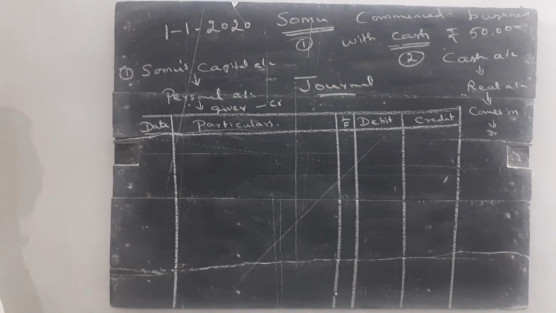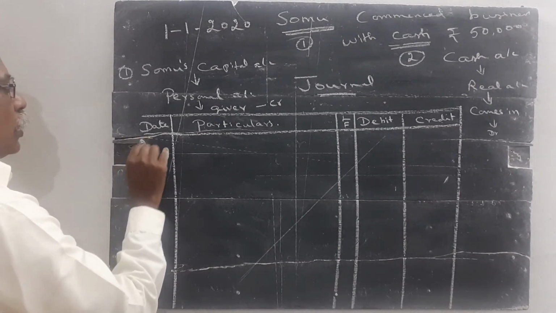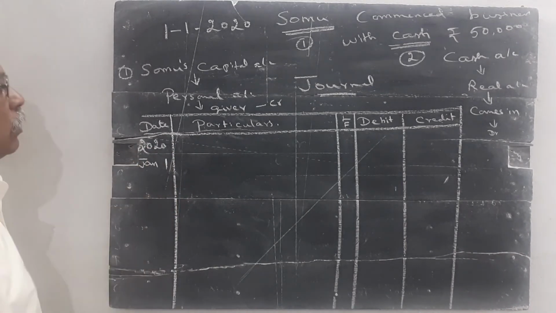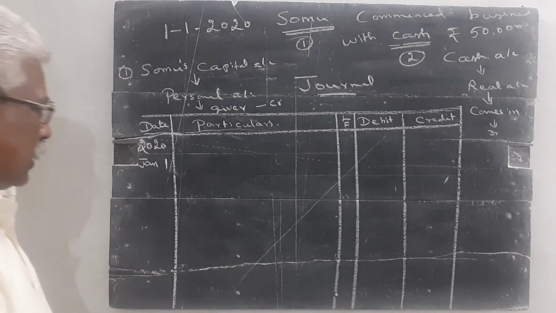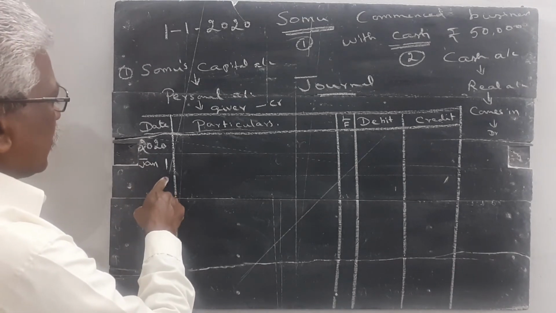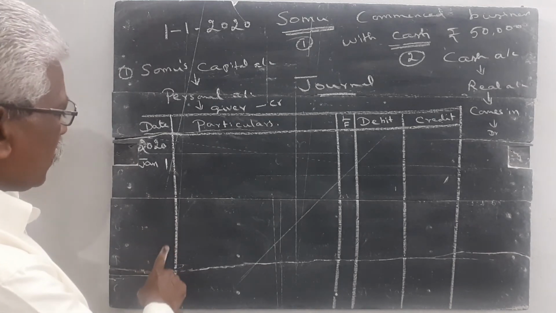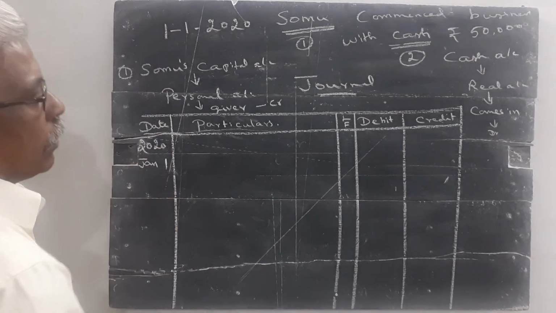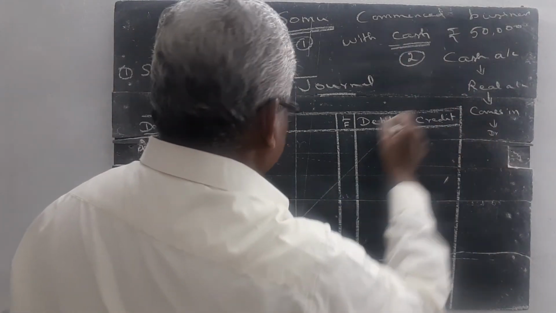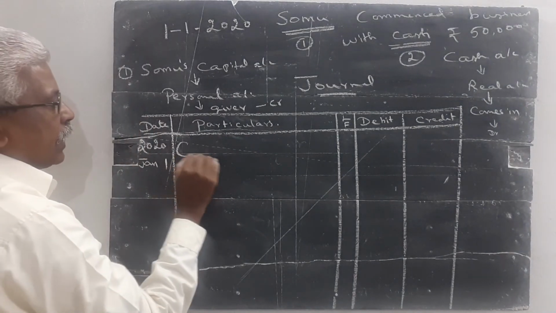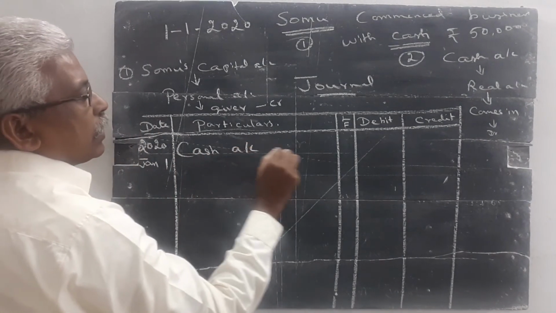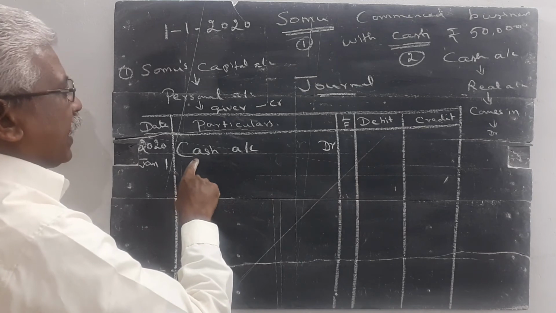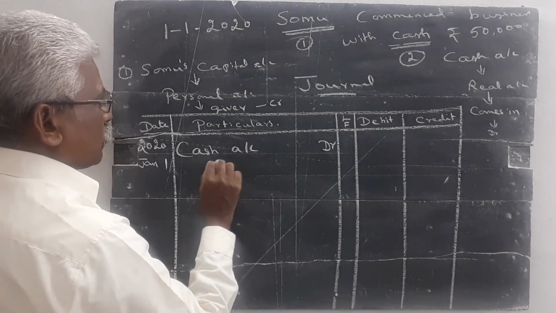How do you write the date? First you write the year 2020. Then you write the month, January 1. In the date column, the first transaction consists of year and date. For the second transaction, you always simply write the date alone. But here, for the first transaction alone, you write 2020 January 1. First write the debit aspect. Cash account debtor, DR. Here we study, we read in this way.